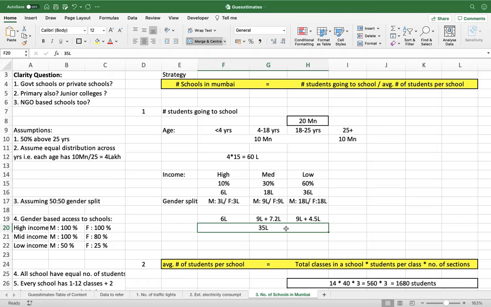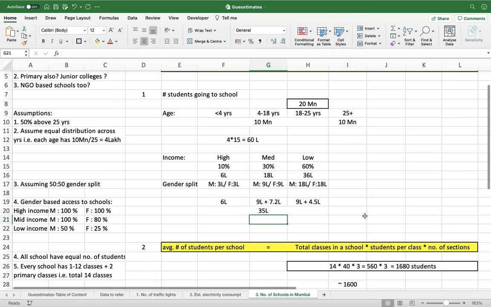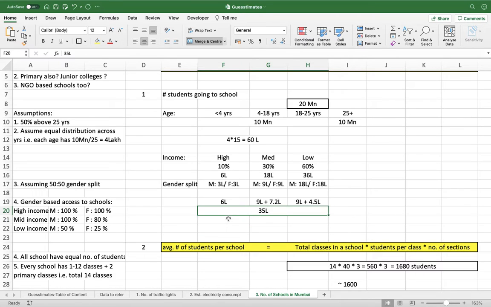So there is a huge gap. But if by considering a different variable, this 35 lakh figure is only changing to, let's say, 32 lakh, 33 lakh, then no need to get into that much detail. Okay, so it will also save you time and will help you to be on track, I mean, to show the structure as such. Okay, so yeah, we have arrived at this 35 lakh figure.